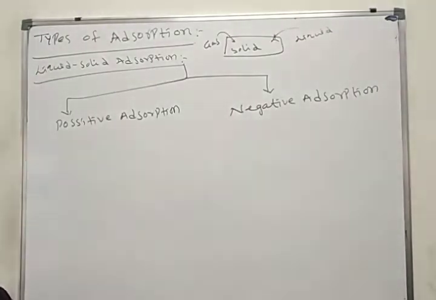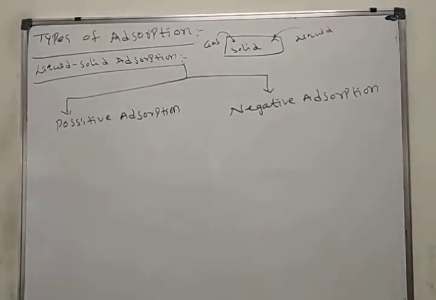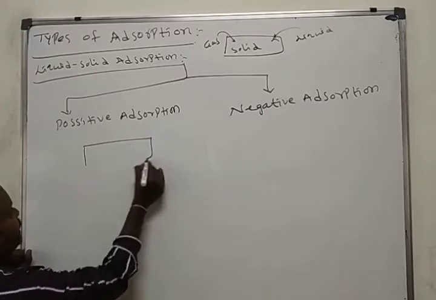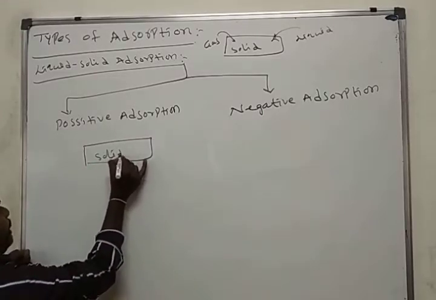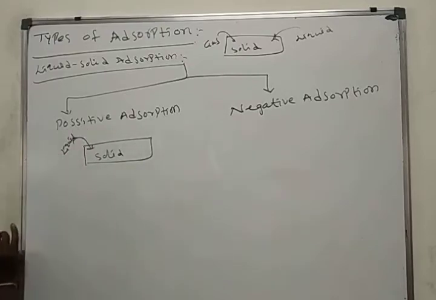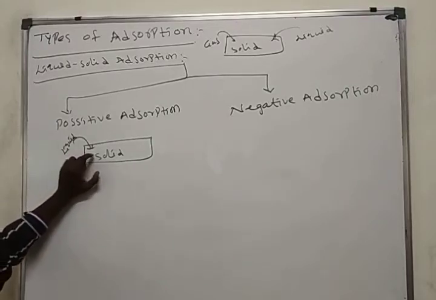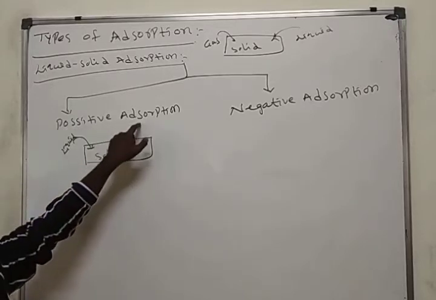What is the meaning of positive adsorption? Here this is the solid. Here liquid can adsorb. If concentration of liquid is more on the surface than bulk, we call it positive adsorption.